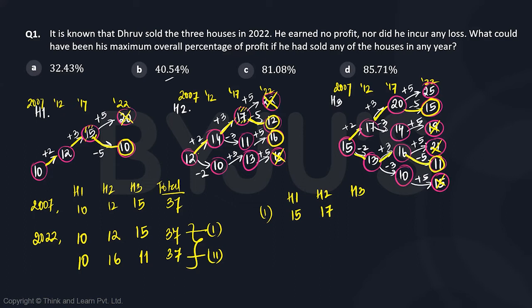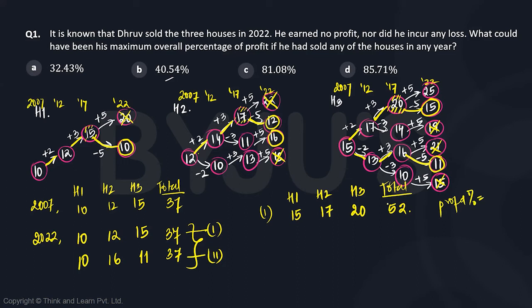So the maximum value in house 3 is 20 that we see. So the total price at which he could have sold the three houses in the year 2017 could be 52.